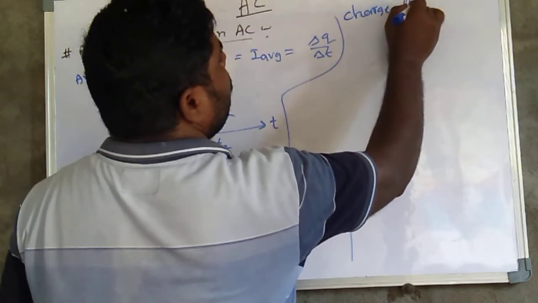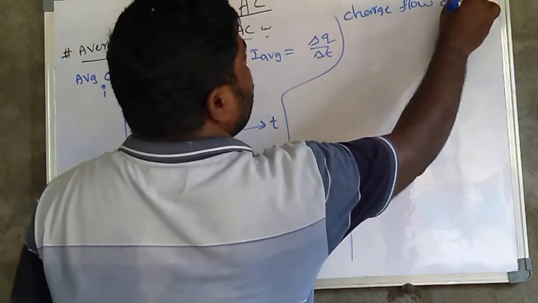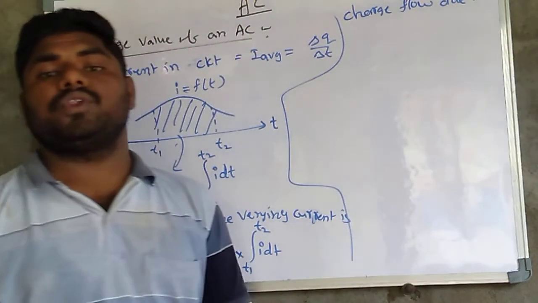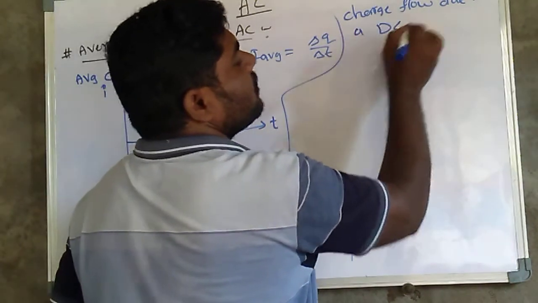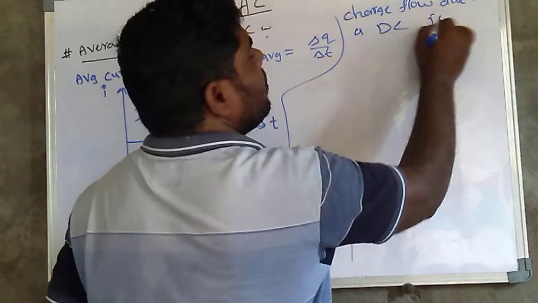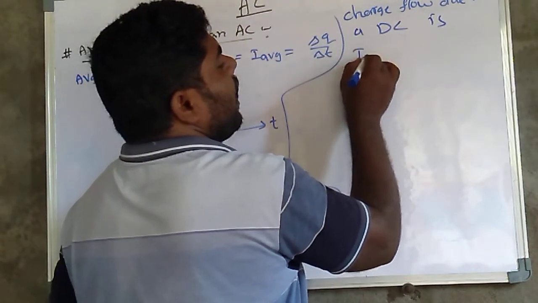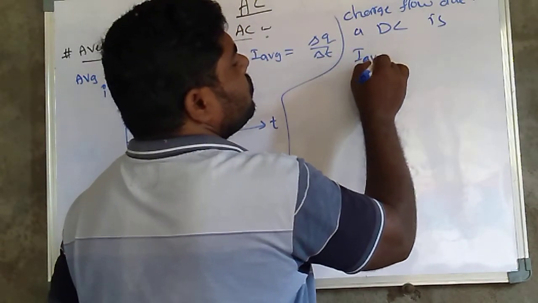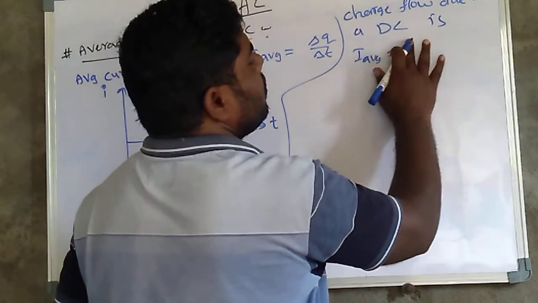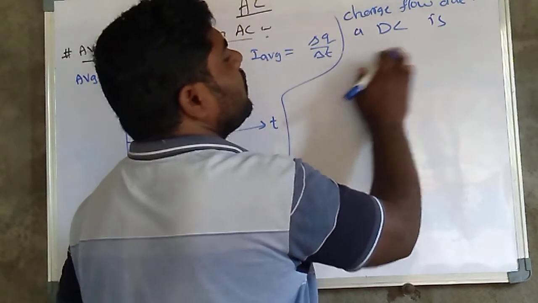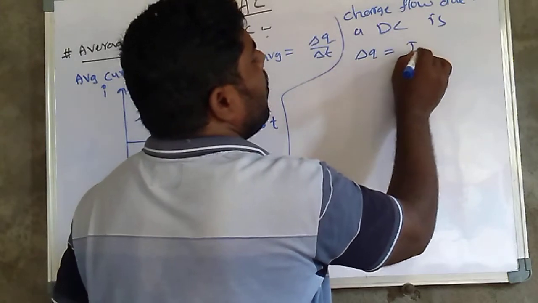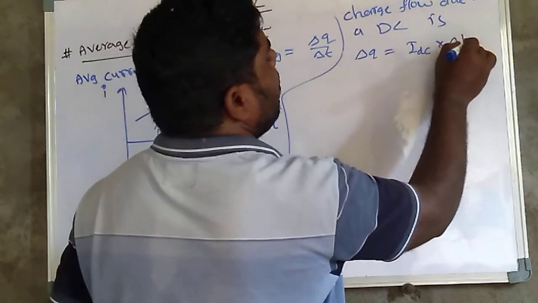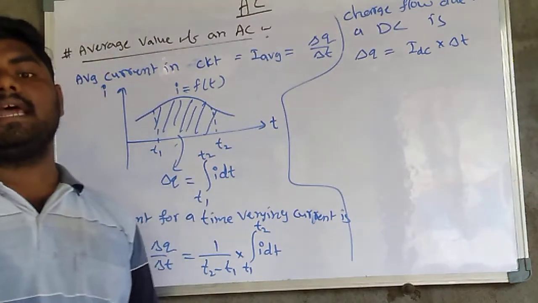The next case is the charge flow due to a DC, direct current. Here the delta charge is equal to IDC into delta t.